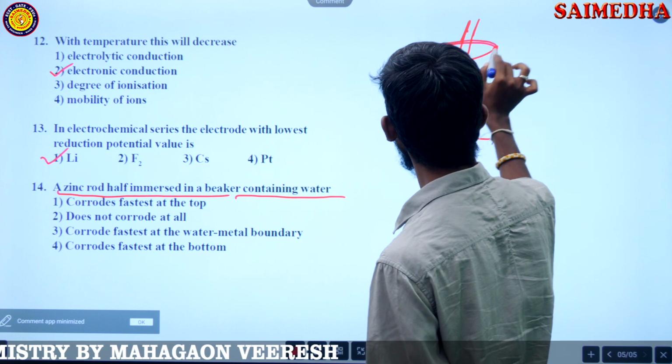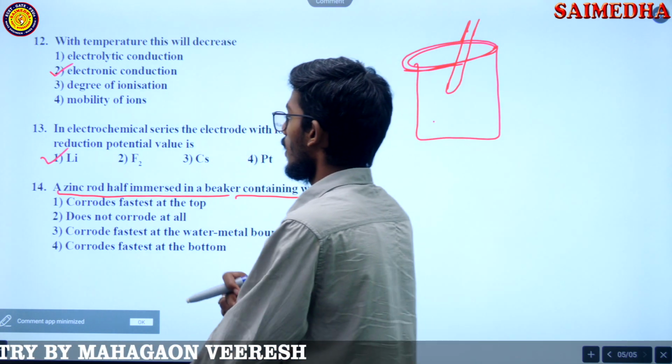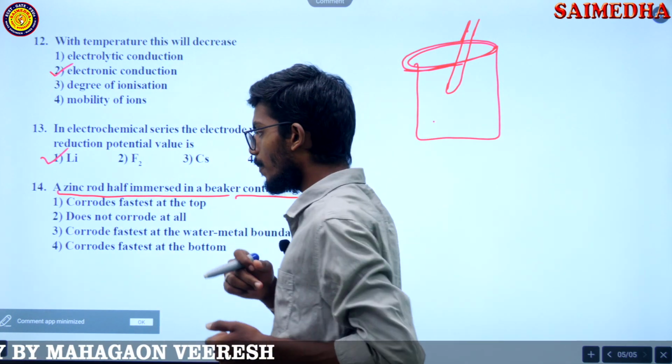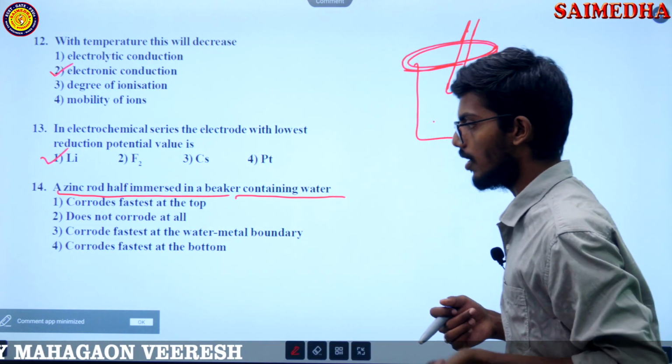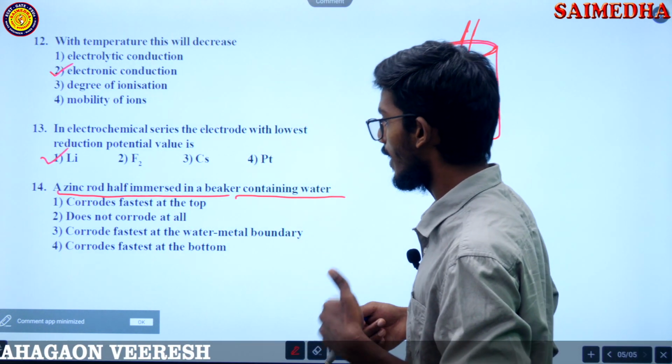So we have immersed it half. The options are: does not corrode at all, corrodes fastest at the water-metal boundary, corrodes fastest at the bottom, or corrodes fastest at the top of the metal.